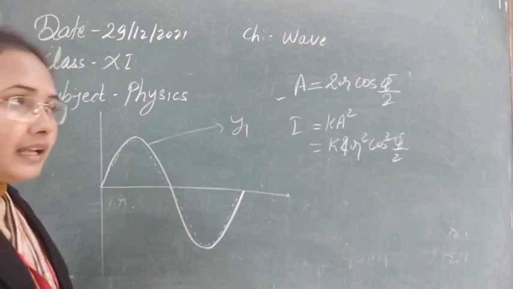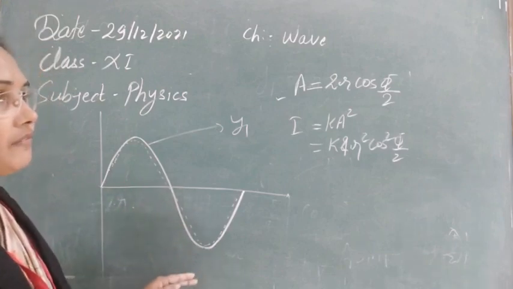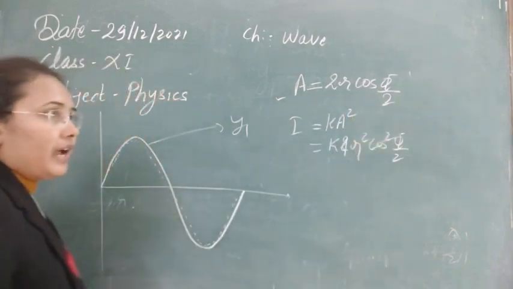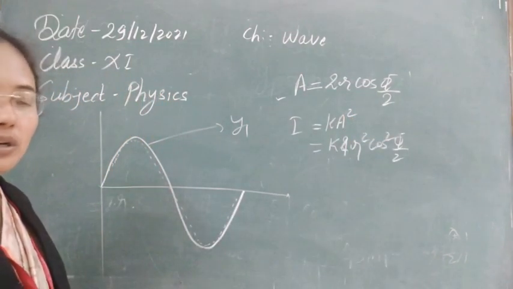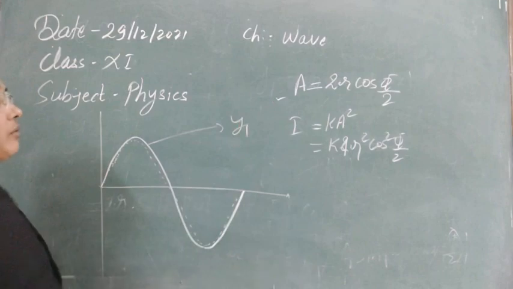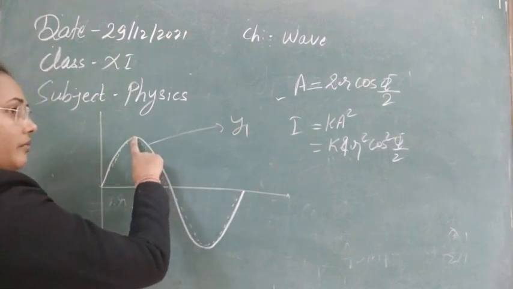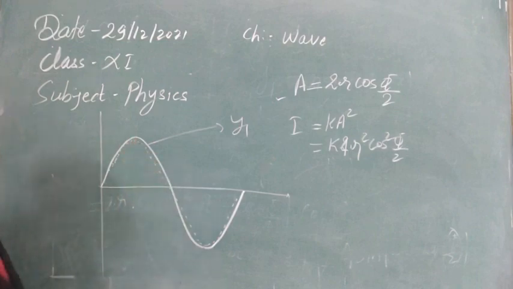So for that case, when they are in the same phase, this value of cos phi by 2 will be maximum for phi equal to 0, and at that time A will be equal to 2r. So r is the amplitude of the first wave, and again r is the amplitude of the second wave.